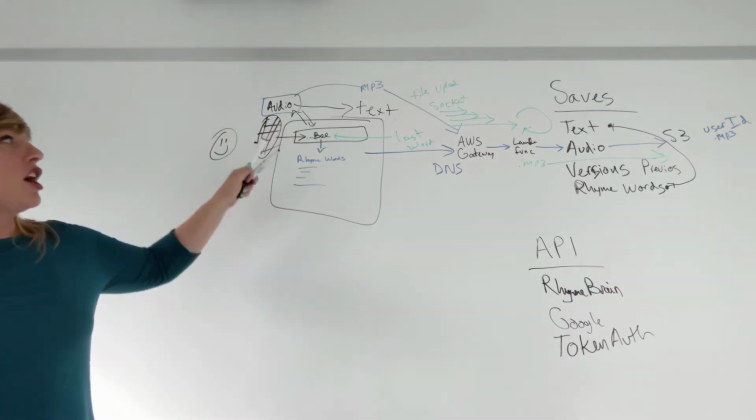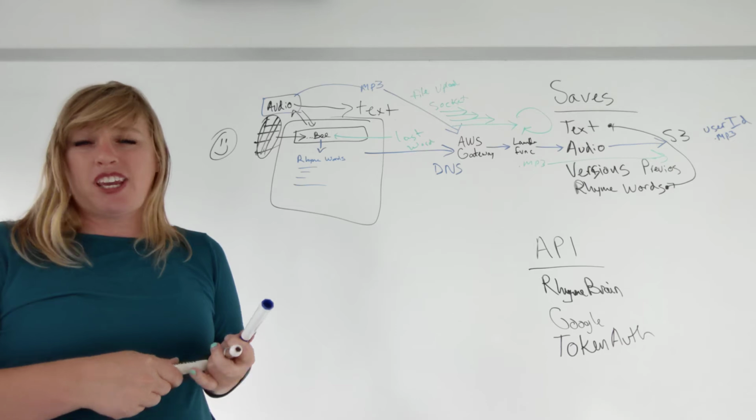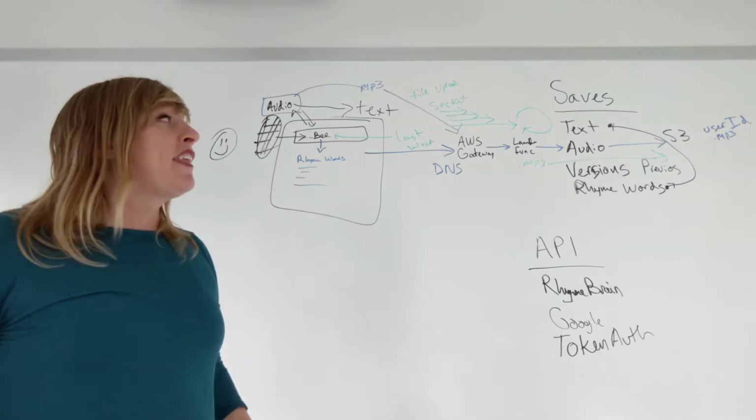So those are my two different options. I'm not sure if I can do an MP3 from the browser or not. Probably can, maybe can't.